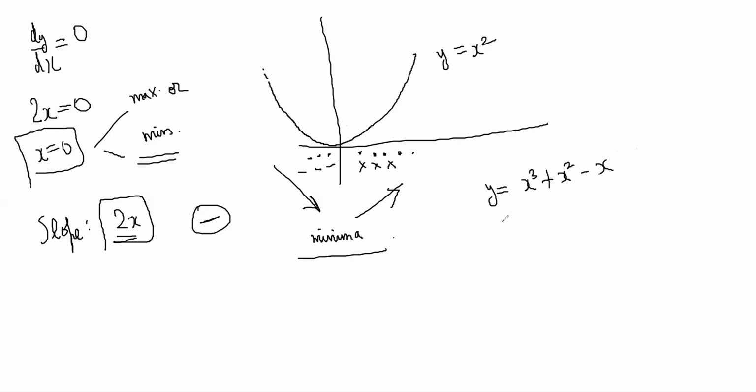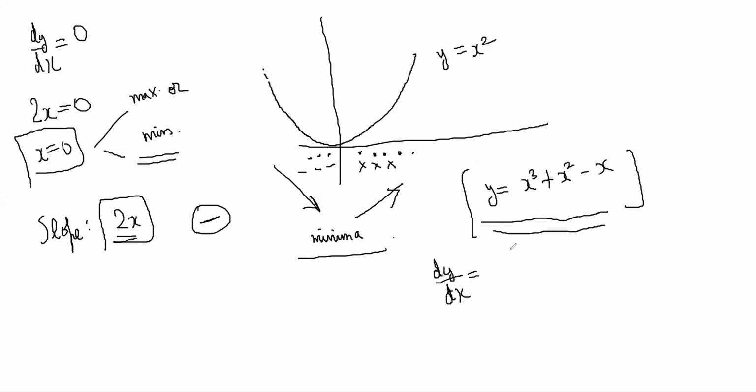This is the function. Now the graph of this is not obvious, right? So how will we decide where the maxima and minima will be? I want to find the maximum and minimum value of this function. First thing that I will do is find dy by dx.